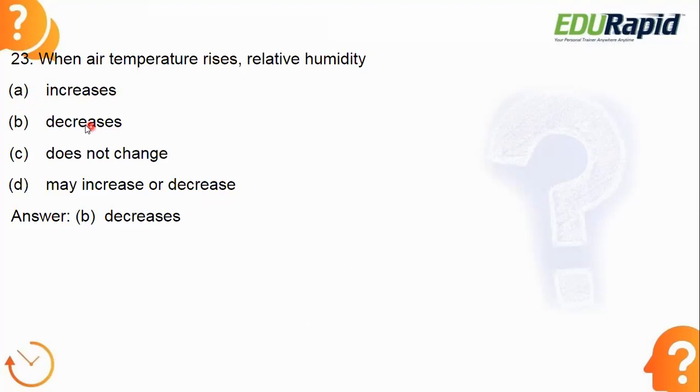Now you have only options A and B. If you choose option A or option B, there is a 50% chance of getting it right. That is called the elimination trick. Please follow this trick, but don't follow it blindly. If you have zero knowledge about the question, then don't do it. If you know something, then you can easily apply it.